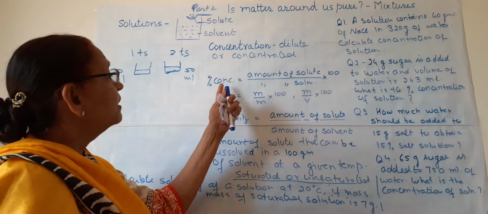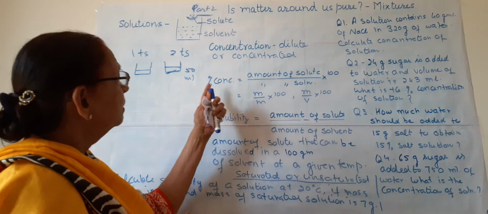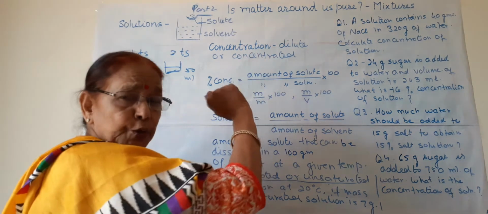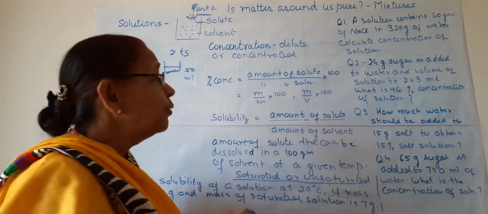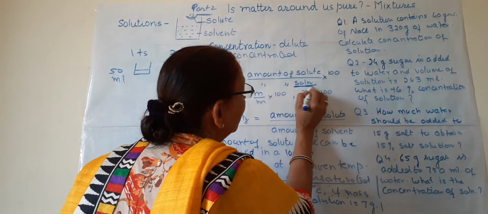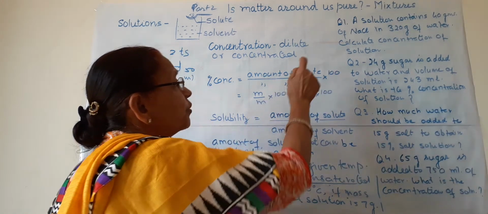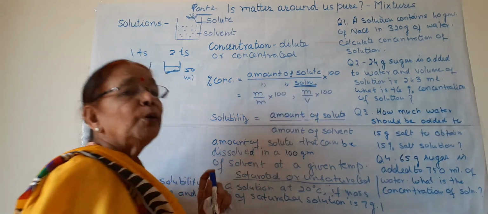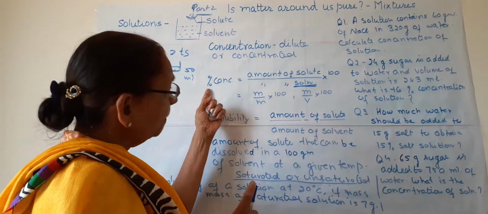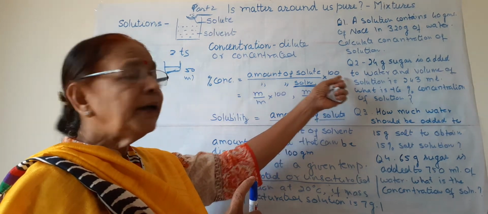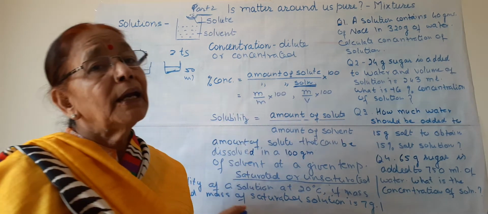For calculation, concentration is always calculated in percent. So what is percent concentration? It is the ratio of the amount of solute and the amount of solution. You should remember, it is not solvent, it is solution. So from the ratio of solute to solution, we can get the concentration of the solution, and it is multiplied by 100 to get it in percent. So this is how the concentration is calculated.